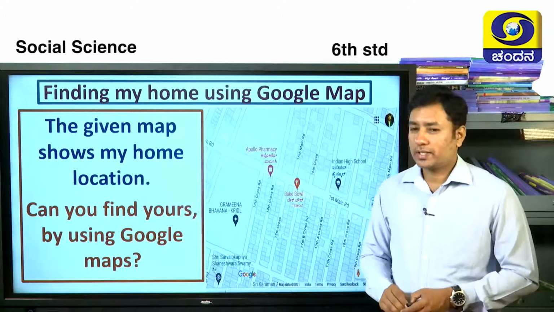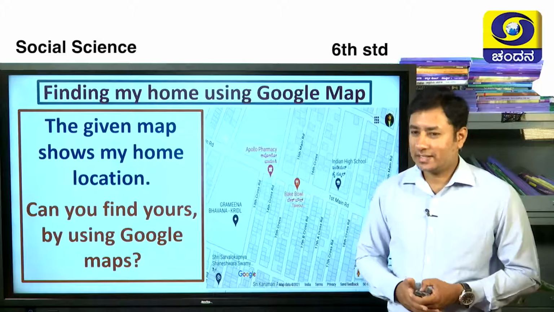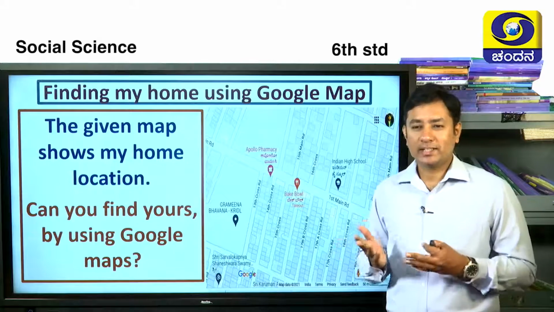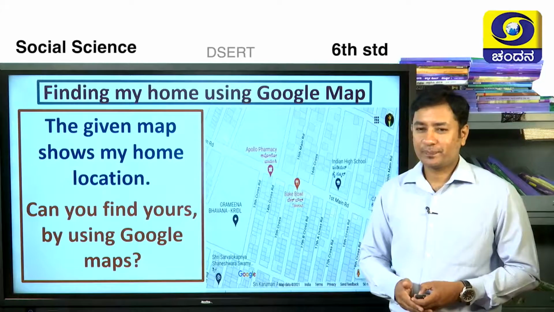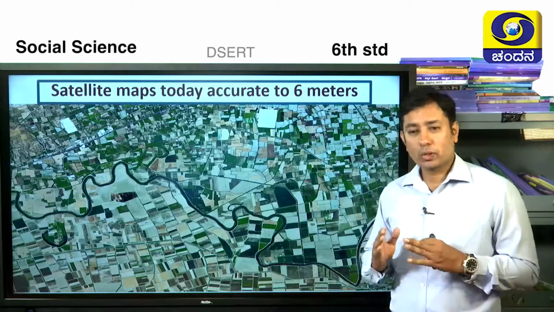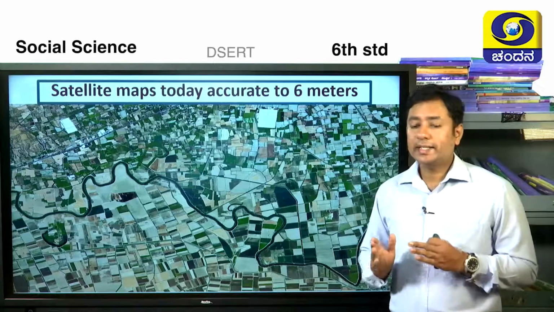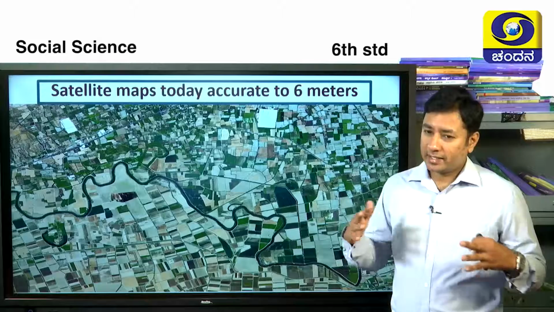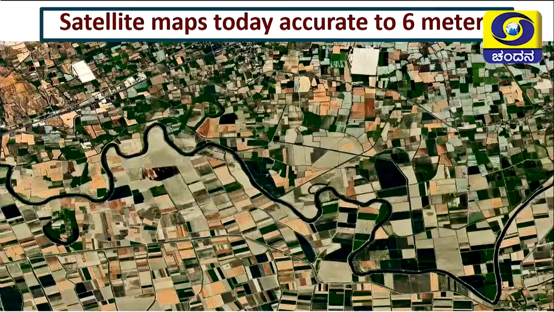I hope you'll locate it and show it to your class teacher, your friends, your parents and whomsoever. Next, we are so much advanced today, we can see the aerial view of the entire terrain by using Google Maps. You can use Google Maps to see the terrain of your home, the next home, the roads, mountains, plateaus, valleys, everything, whatever you wish to see. You can see the aerial view by using the satellites provided by Google and other companies.